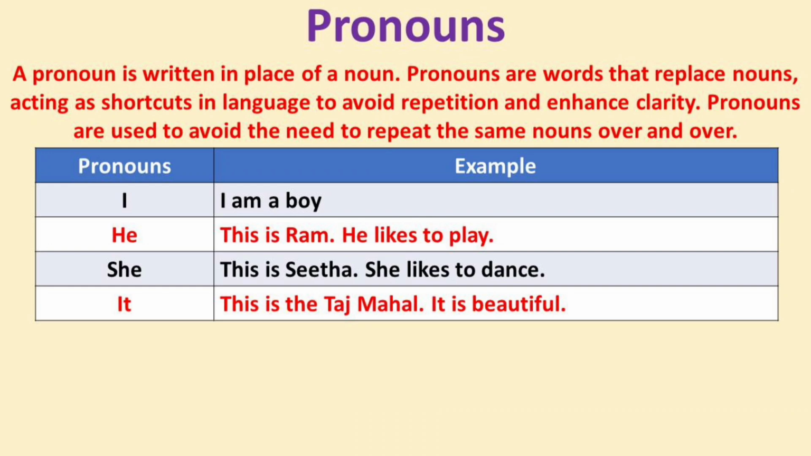Next, pronoun is it. This is the Taj Mahal. It is beautiful. Here Taj Mahal is noun. For first sentence, this is the Taj Mahal. For next sentence, Taj Mahal is beautiful. A pronoun it is written in place of a noun Taj Mahal.